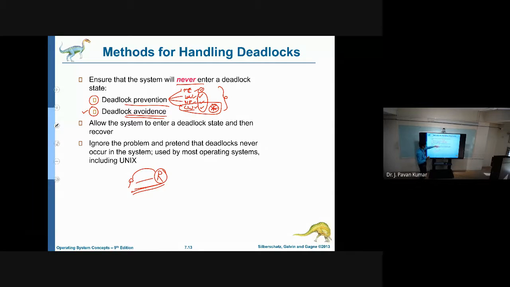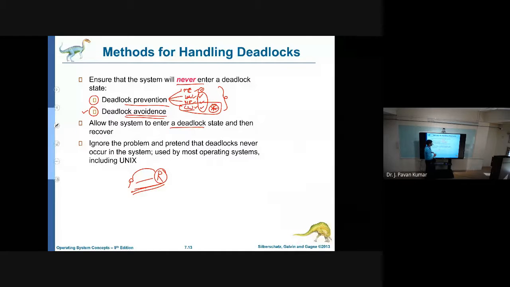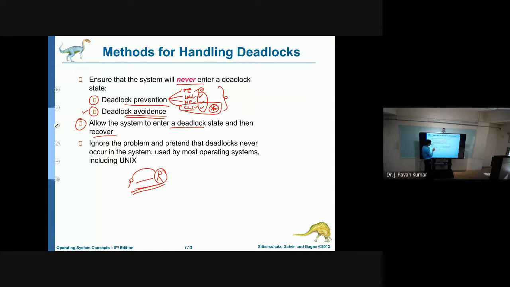Next, as we have seen earlier, if the deadlock has occurred, then how we can detect it and recover. This is another approach to handle deadlock. The last one, of course, is to ignore the problem and leave that problem to the application programmer. He will take care of the programs he writes, whether those programs will lead to deadlock or not.